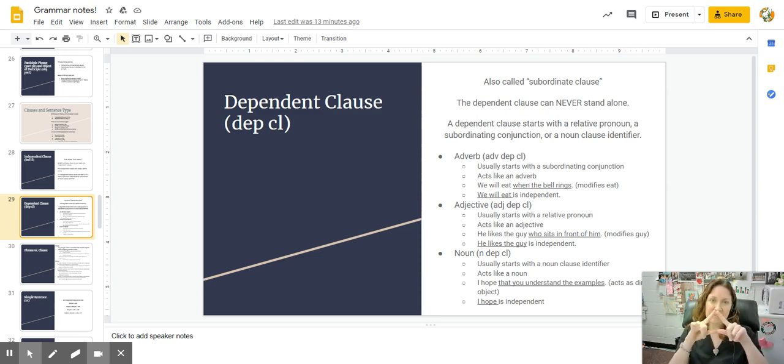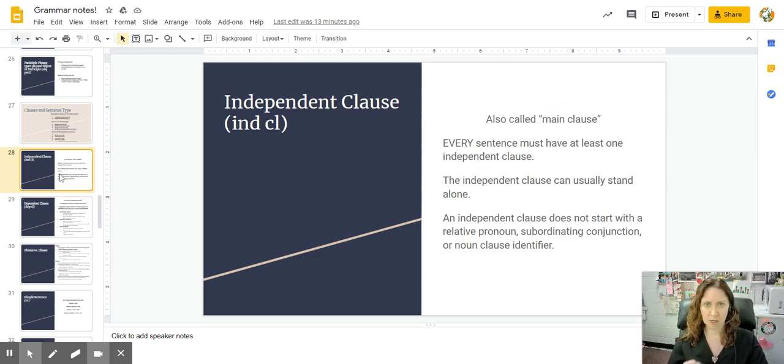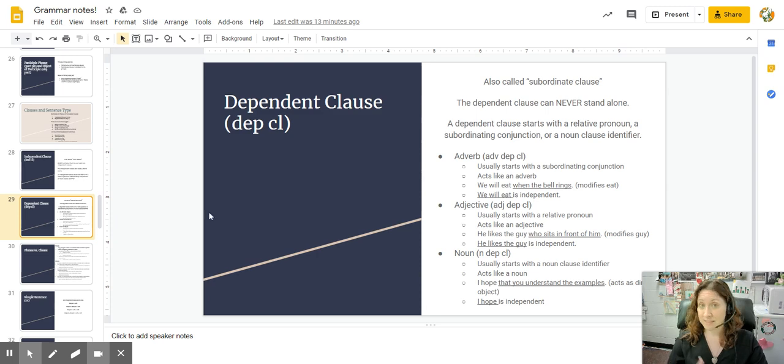So those are words that are needy and they set the dependent clause up to need something else, to need the independent clause. All right, so we have two different kinds. Independent stands by itself. Got a subject, got a verb, all good. Dependent clause has a subject, has a verb, but it needs something else. It has to be attached to something else.